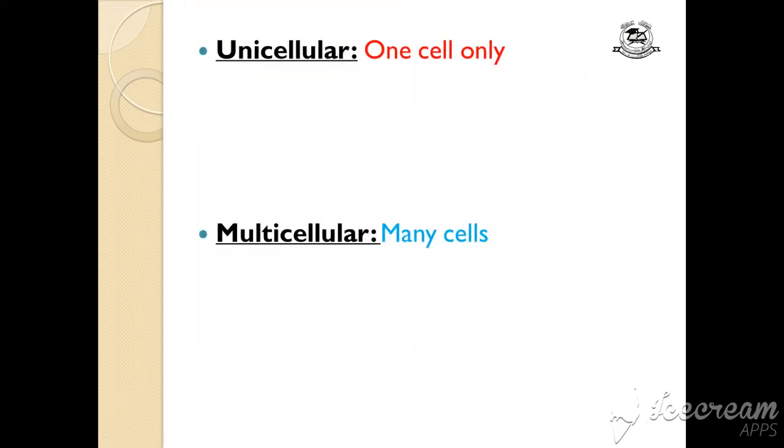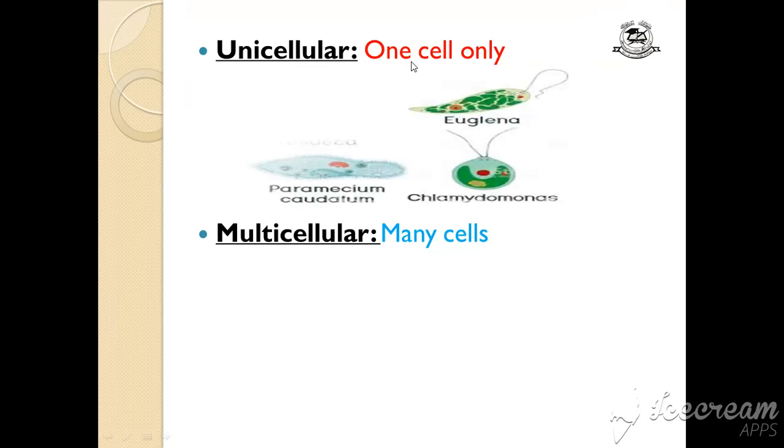Next is unicellular and multicellular organisms. Uni means one. So unicellular organisms have only one cell. They should be microscopic. Multicellular organisms have many cells. So these are the examples of unicellular organisms: amoeba, paramecium, euglena and chlamydomonas. And you are going to study these unicellular organisms in detail.